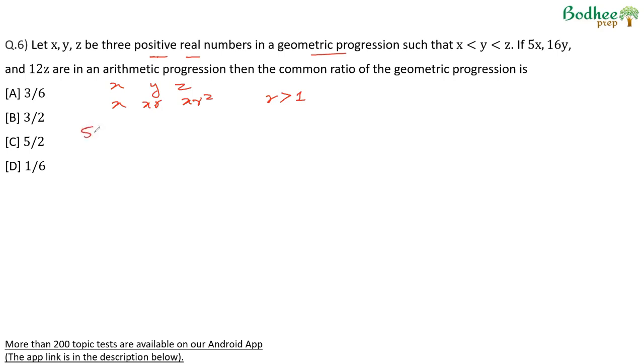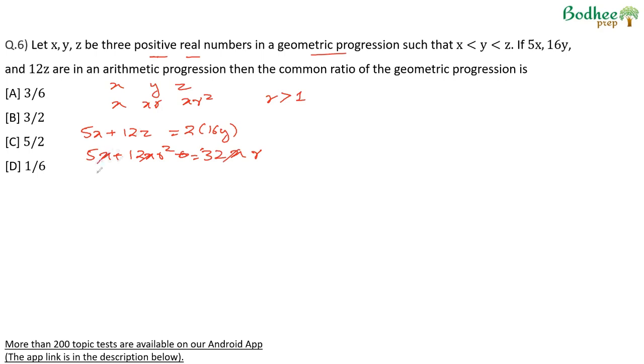So we can say that 5x plus 12z will be equal to 2 times 16y. If A, B, C are in AP, B is the arithmetic mean of A and C. Therefore, A plus C upon 2 is B, or A plus C is equal to twice B. So 5x plus 12z becomes 12x r square plus 5x is equal to 32y. So 32 into xr.